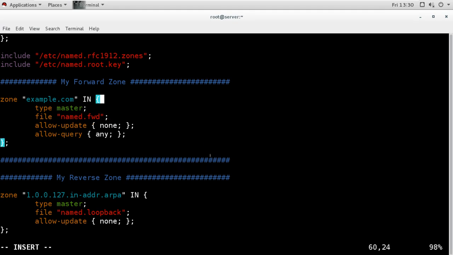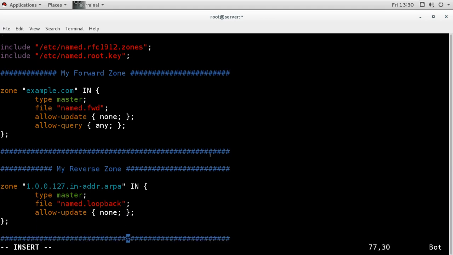Now I will configure the reverse zone. In the reverse zone we give the information as an ARPA address. Whatever network address you have, you have to add it here in the reverse zone in reverse order, like 127.0.0.1 as you can see there, added in reverse order.